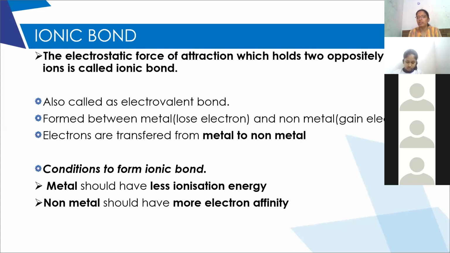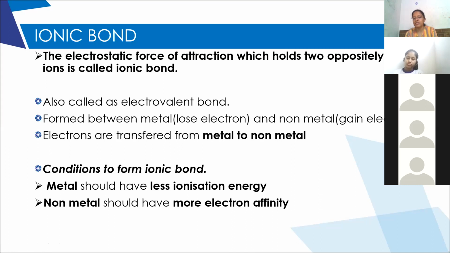So metals always lose electrons to form positively charged ions, whereas non-metals gain electrons to form negatively charged ions. So when the metal and non-metal combine, there will be a strong electrostatic force of attraction between them. It is called as ionic bond. It is also called as electrovalent bond.